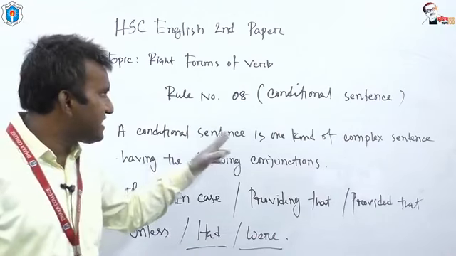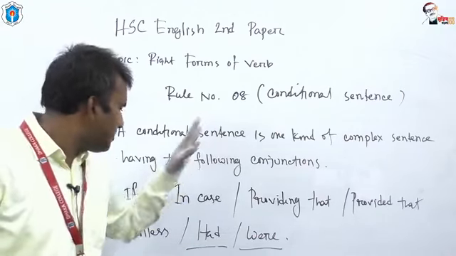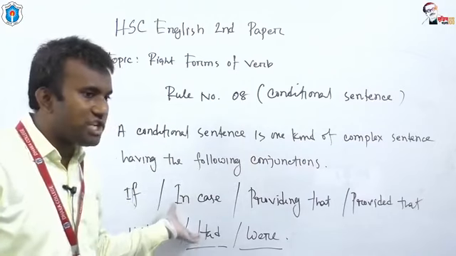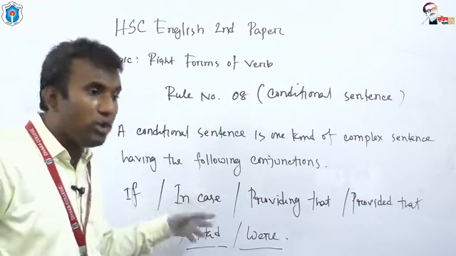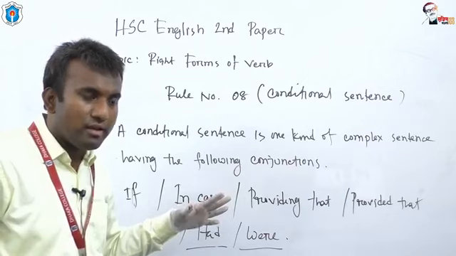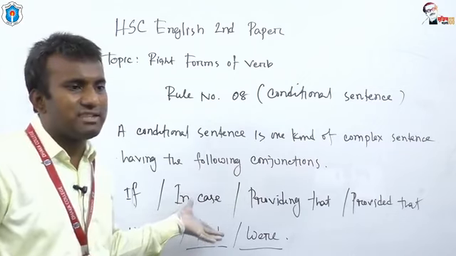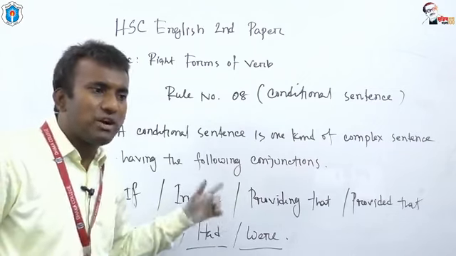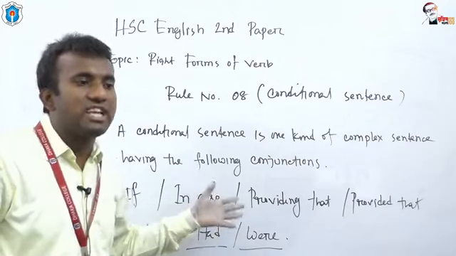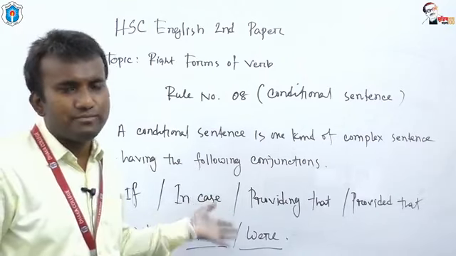So a conditional sentence is one kind of complex sentence having the following conjunctions. You have to ensure that one of these conjunctions is used in the sentence.